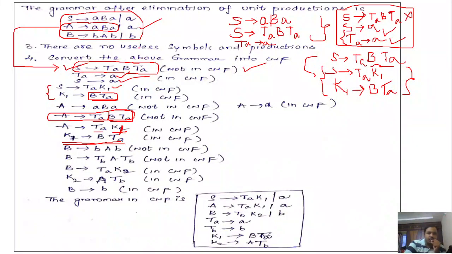Capital B denotes small b, capital A, small b. It is not in CNF. Convert it into CNF. Represent small b with variable TB. A will remain as it is. The other b will also be represented as TB. Again, it is not in CNF. So B denotes TB, A, TB, and this part you have to represent with K2. What is this K2? K2 is nothing but A, TB. And next B denotes small b, it is already in CNF. So if you write all the productions in CNF, you will get this result.